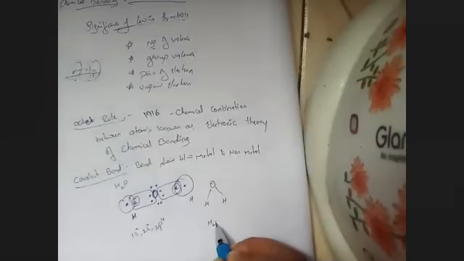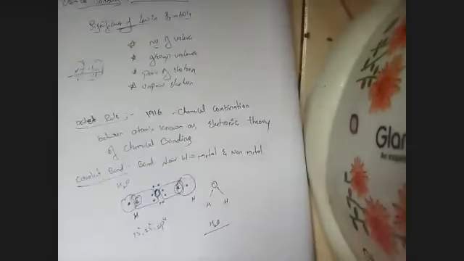This is called water. This is a dot representation of electrons.